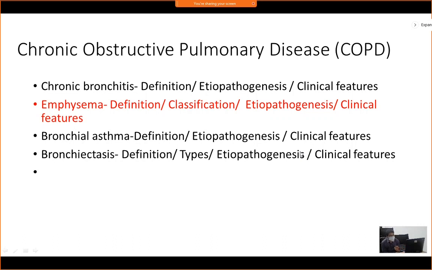So in pathology, whenever you answer a question, we expect at least the definition, how you define that disease, what are the causes of the disease, the etiology or etiopathogenesis, and what are the clinical features, how the patients of this disease will present to you, what are the common presentations.